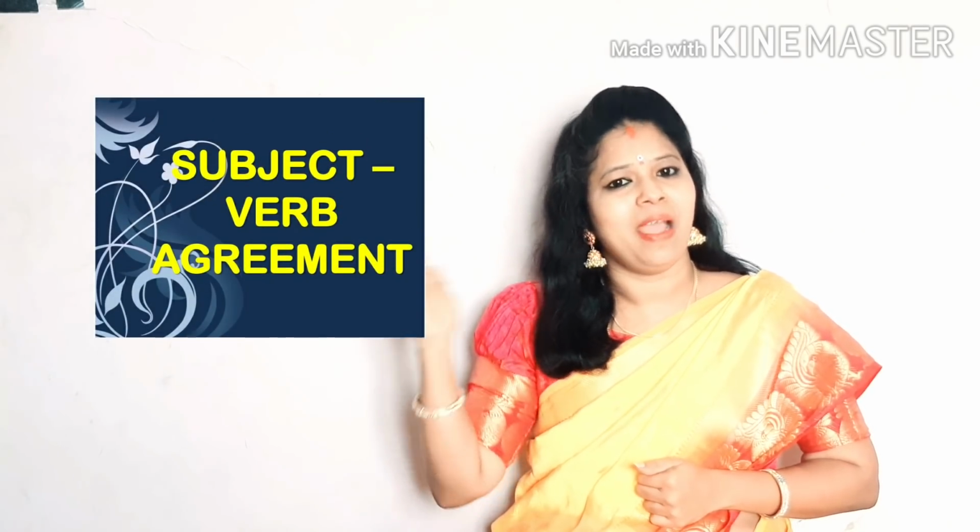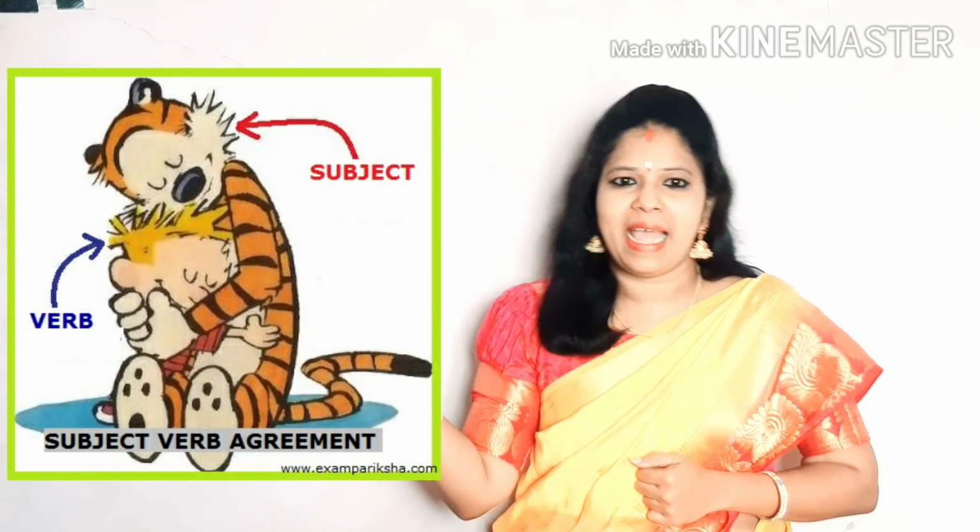Can a human live without a heart? No, impossible to live without heart. In the same way, a sentence cannot be formed without a verb. A verb is the heart of any sentence. But remember, children, the usage of verb in a sentence must be correct. Hope you all understood what we are going to learn. Exactly, your guess is correct. Subject, verb, agreement. So today our topic is subject-verb agreement.